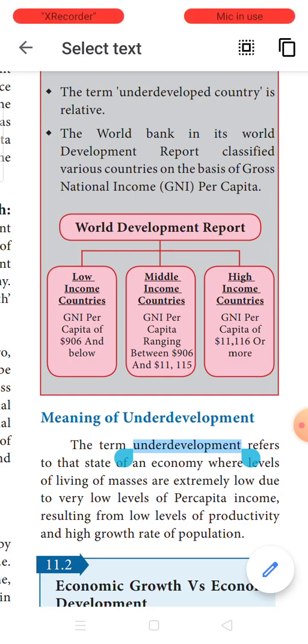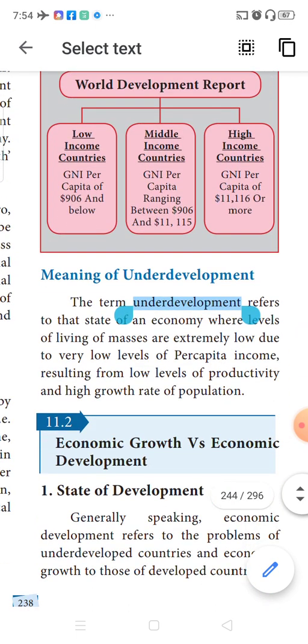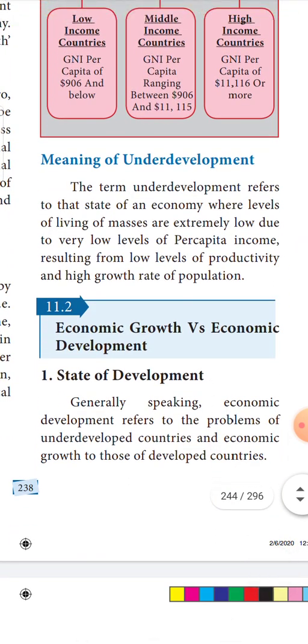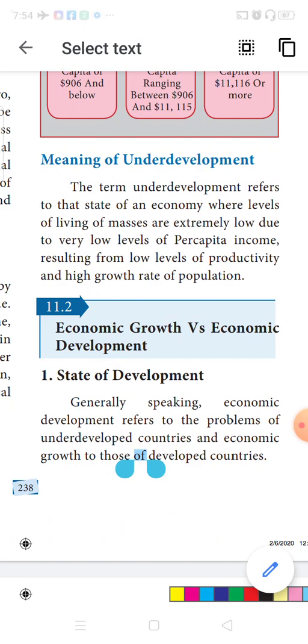High income countries are reported to be countries where their per capita GNI is 11,106 or more than that. So the meaning of underdevelopment: it refers to a state of economy where a huge mass of people are extremely poor due to their very low levels of per capita income. Because of that, productivity will be low, and at the same time the rate of growth of population also will be on the higher side. This is the meaning of underdevelopment.